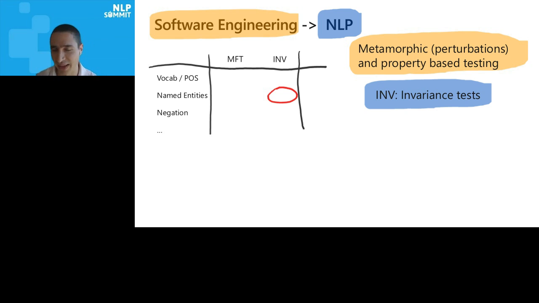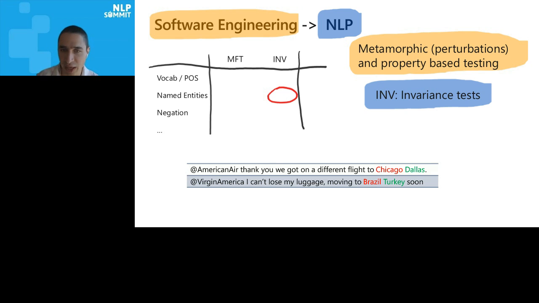If we're testing sentiment analysis, and we want to know if the model can handle named entities appropriately, one invariance test that we could write is as follows. If you have location names and you change them with other location names, the sentiment should not change for the same tweet or the same piece of text. Notice that we're not saying what the sentiment should be. So for the first example there, we're not saying it has to get this right. We're just saying whatever the model predicts, if you change Chicago to Dallas, the prediction should remain the same. And that's the behavior we're trying to verify with this invariance test.